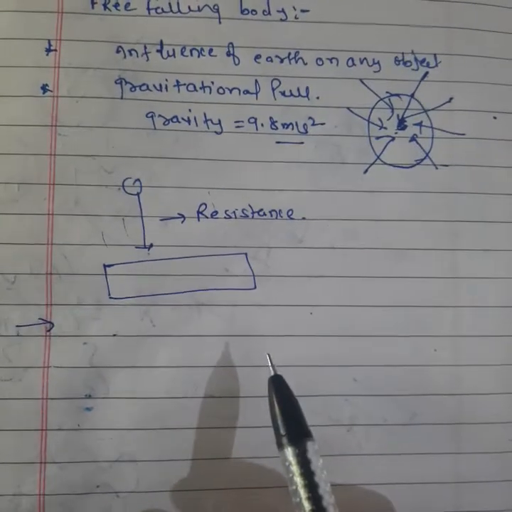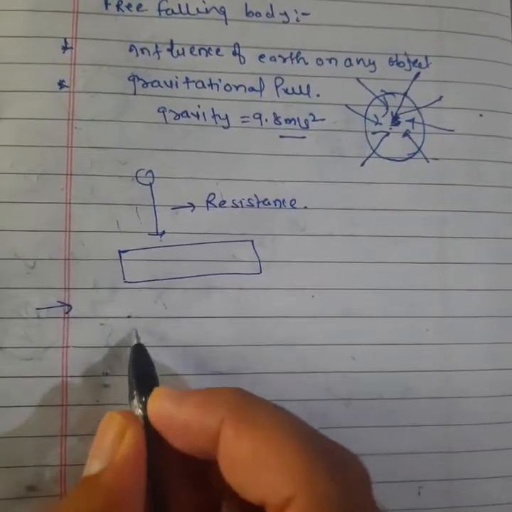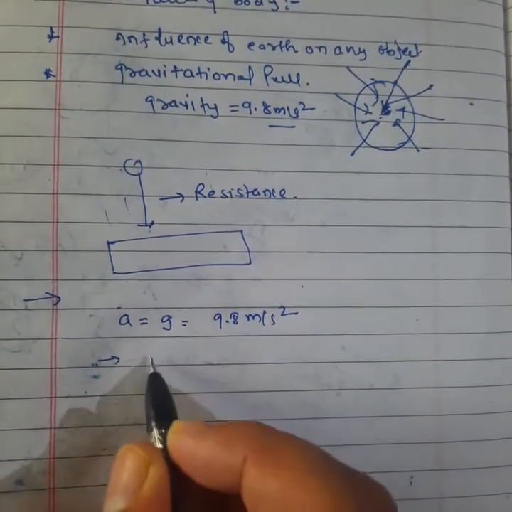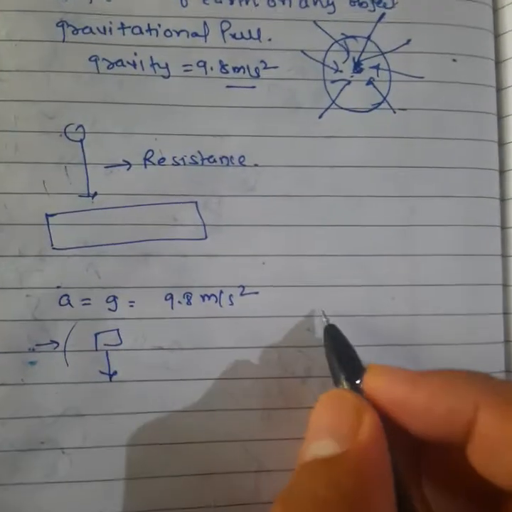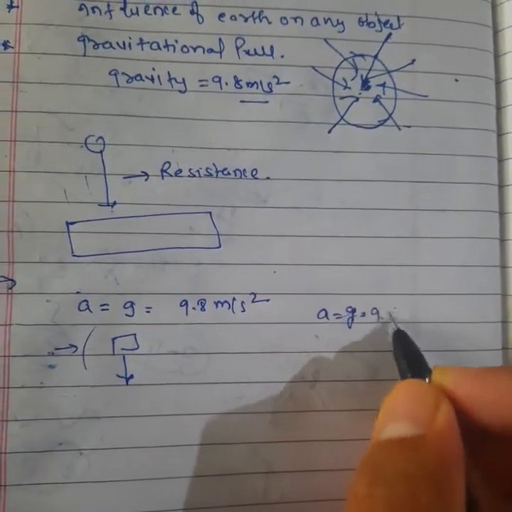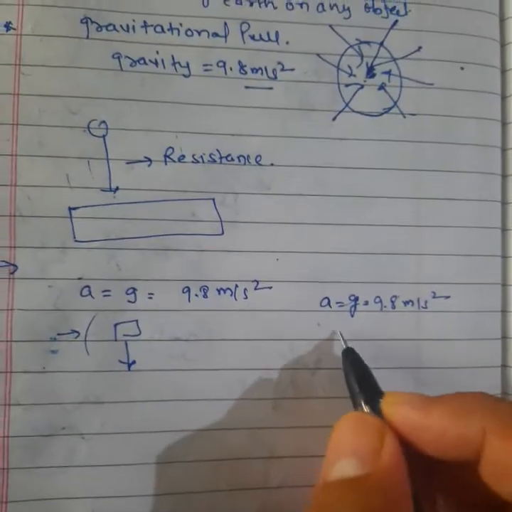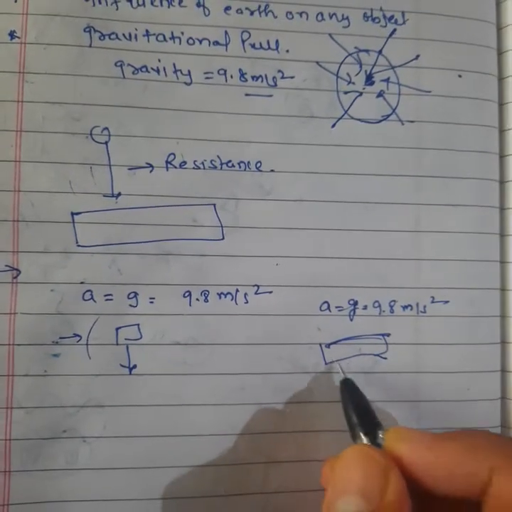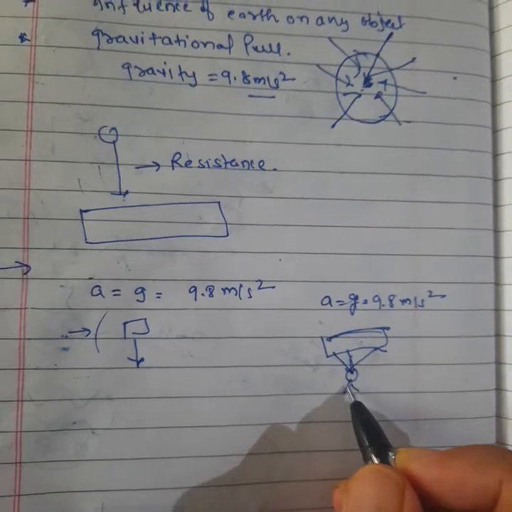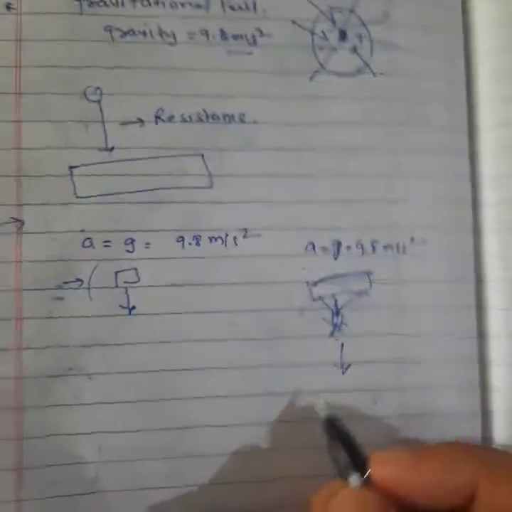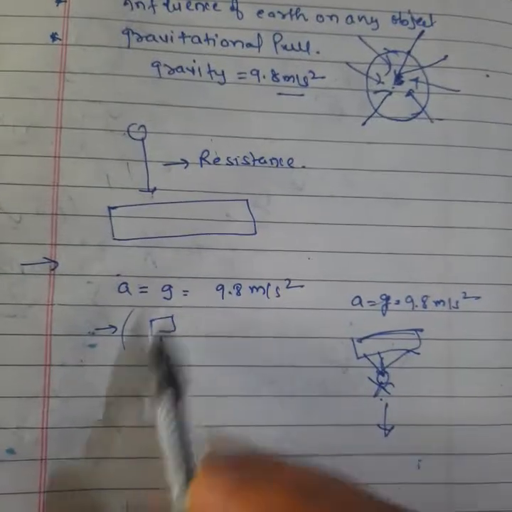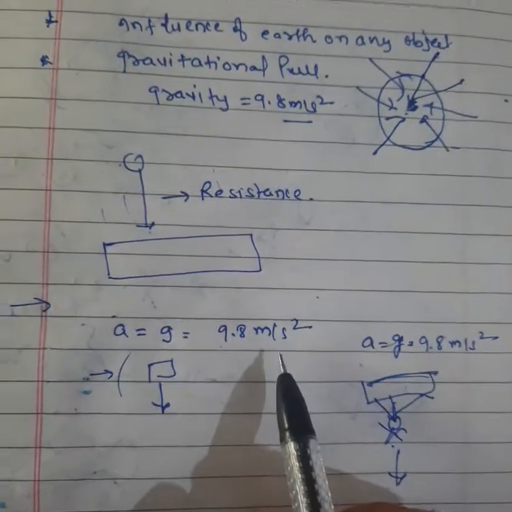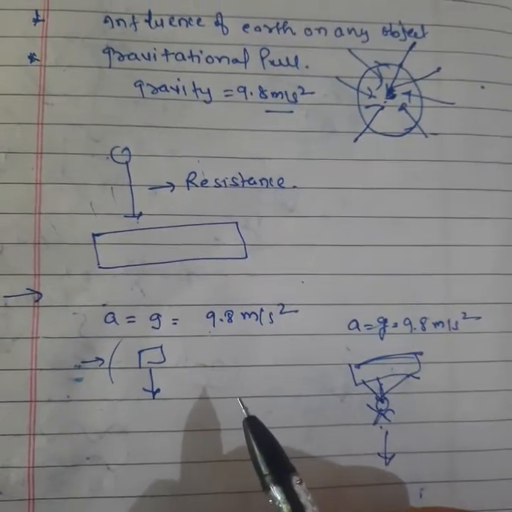So listen, the acceleration due to gravity is the same for all bodies. The acceleration due to gravity is 9.8 meter per second square for the man coming to the ground without a parachute. Similarly, a equals g equals 9.8 meter per second square for the other person coming towards the ground with the help of a parachute. So both persons, with and without the parachute, feel the same acceleration, 9.8 meter per second square.